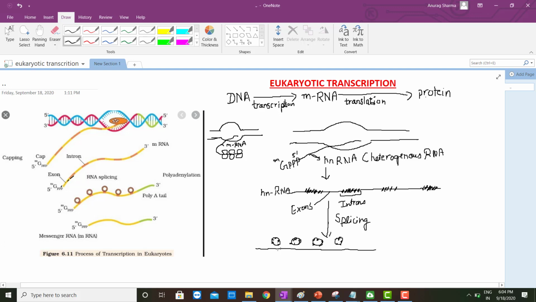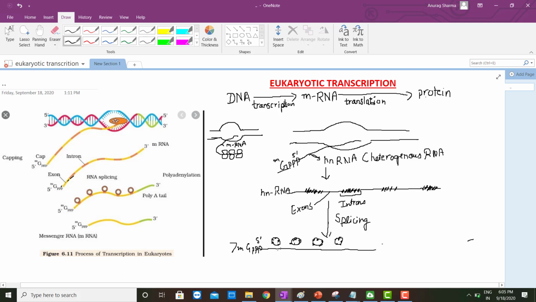Capping actually occurs initially here. 7-methyl guanosine triphosphate, an unusual nucleotide, is added at the 5' end. These introns get removed through the process of splicing.